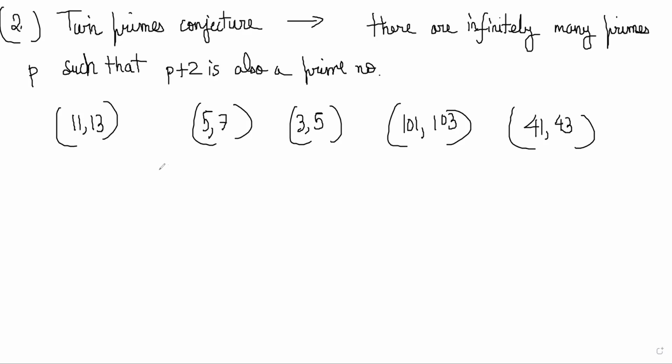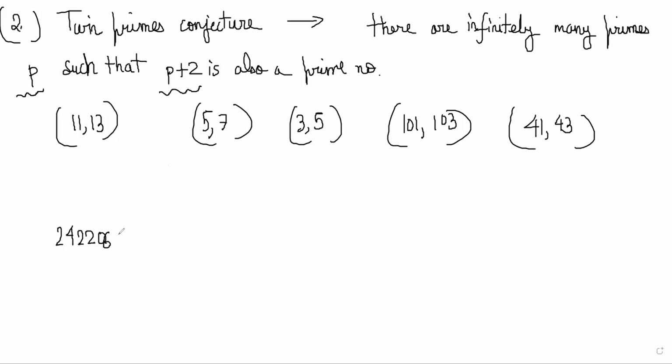Are you understanding what this twin prime conjecture is saying? There are an infinite number of such pairs. Again, this is also something that has not been proven yet. What has been done, however, is that people have found some large twin primes. I'm just writing these twin primes.